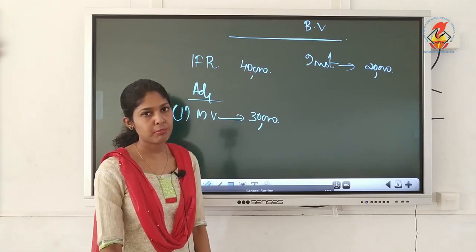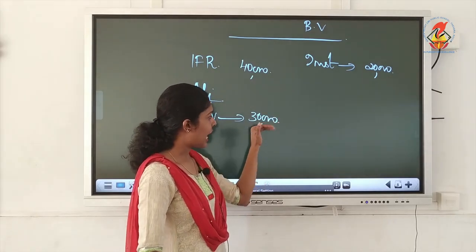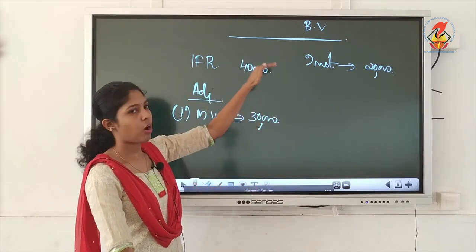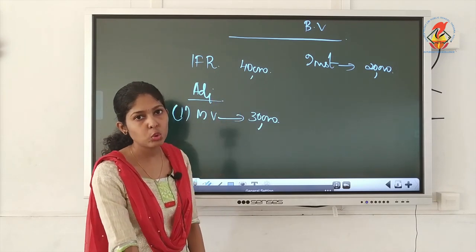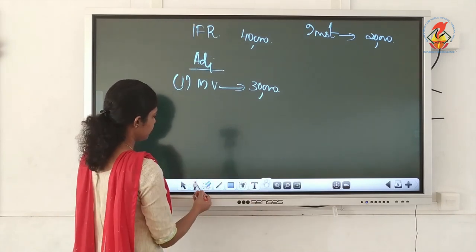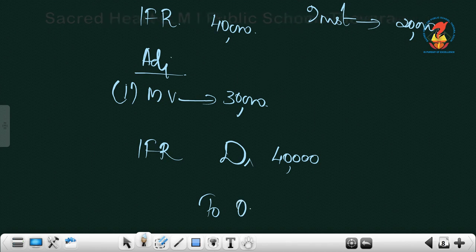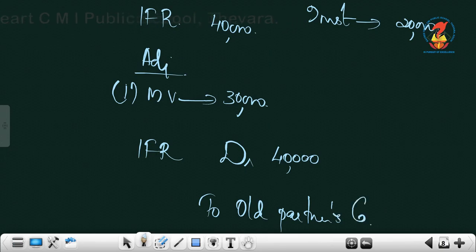The balance will be distributed among all the partners. But here we don't have a decrease, instead we have an increase. The entire 40,000 can now be given to partners. So the journal entry will be: IFR, that is investment fluctuation reserve account, debit, the amount is 40,000, to old partners' capital. The entire amount will now be distributed among the old partners.